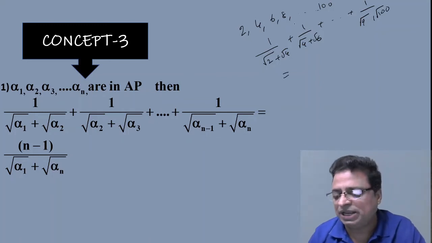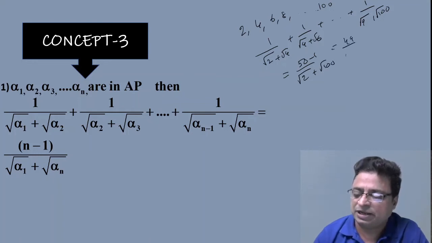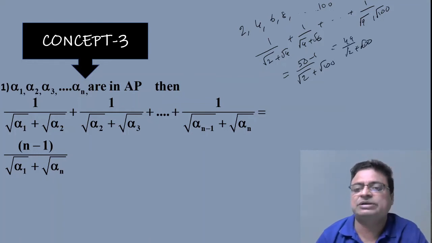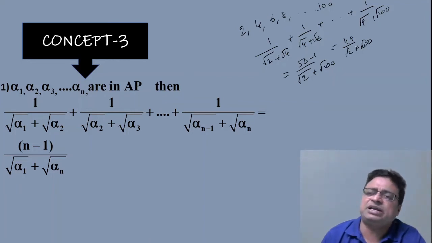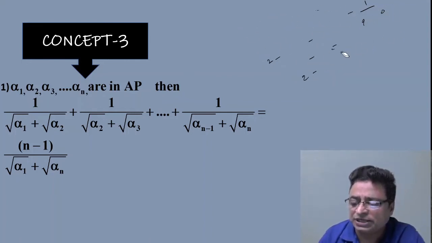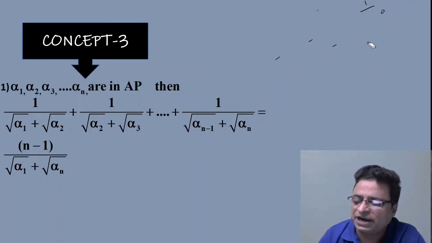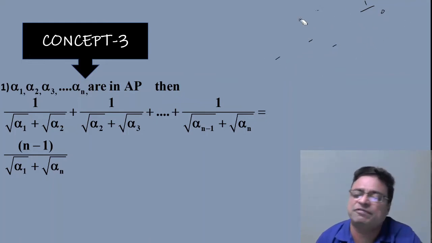by, because how many terms are there? They are 50 in number. So I can write (50 minus 1) by (root 2 plus root 100), that is 49 by (root 2 plus root 100). Like that, if anybody asks the same type of question, you can immediately answer it. The only thing is you need to find the number of terms. The number of terms n is the important point. If you find n, immediately you can substitute the value of n.